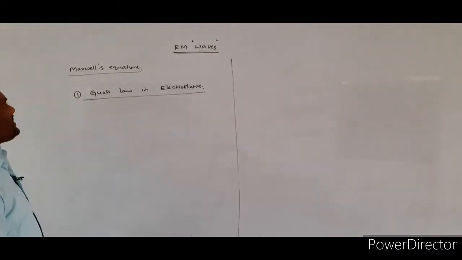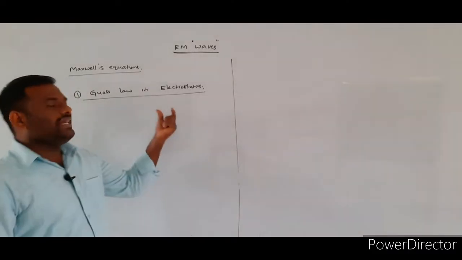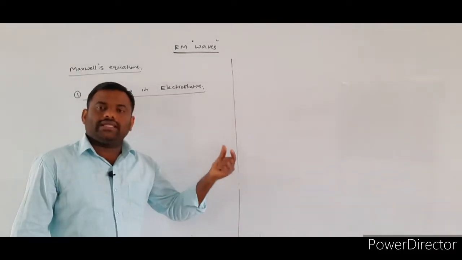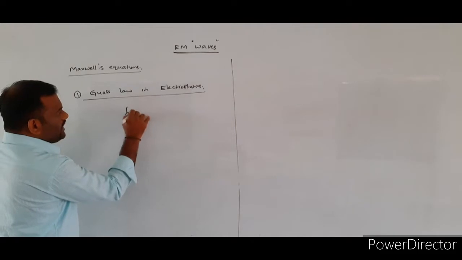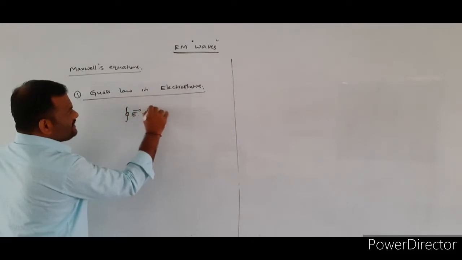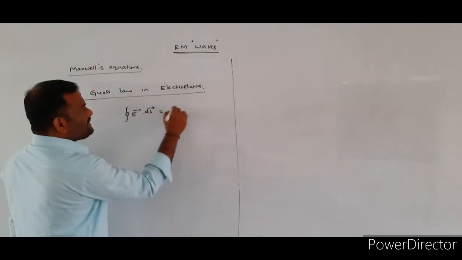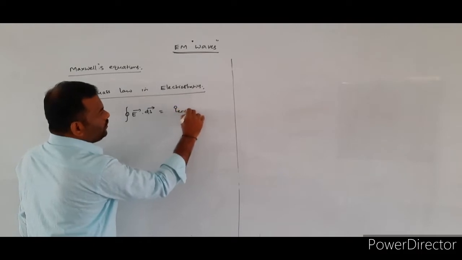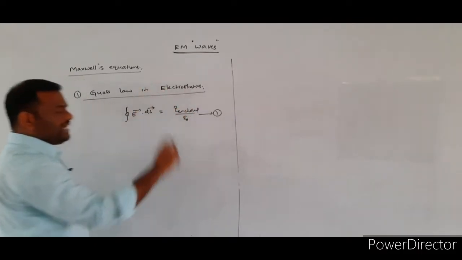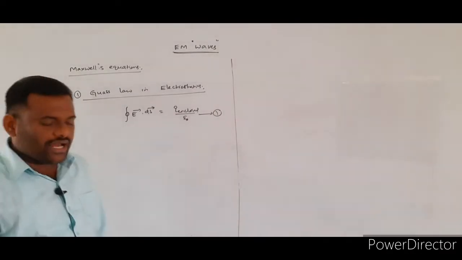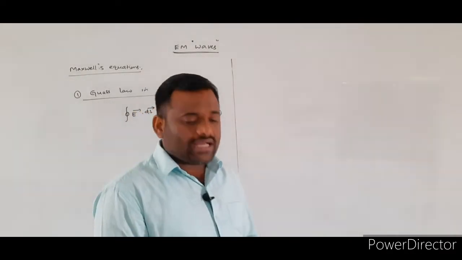Now, the first Maxwell's equation that he collected from electrodynamics is Gauss law in electrostatics. Already we know that the Gauss law equation is given by surface integral E bar dot ds bar is equal to Q enclosed, or Q net, by epsilon naught. What is the statement of the Gauss law?